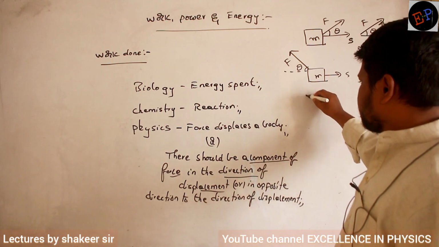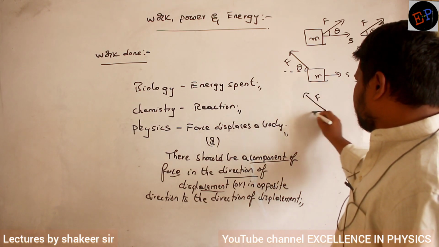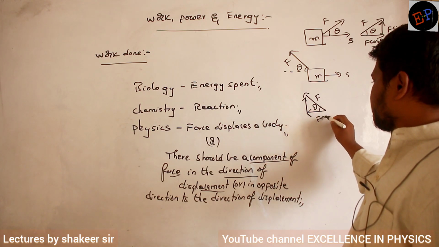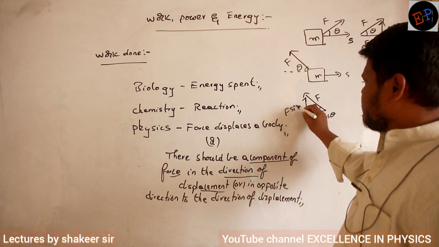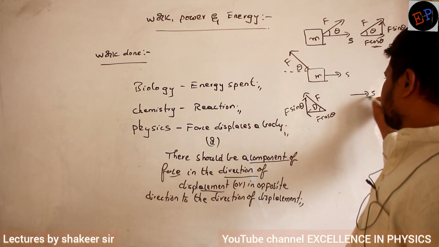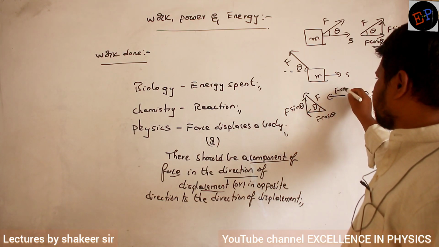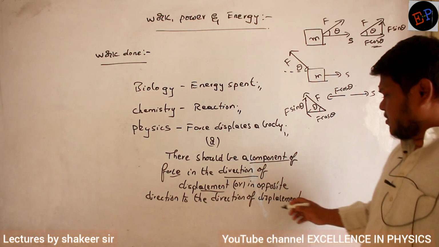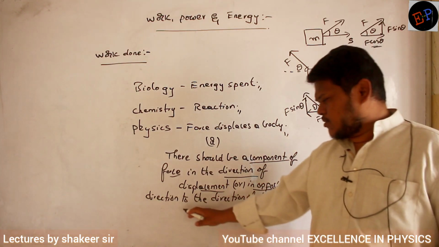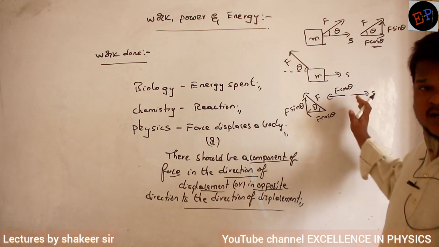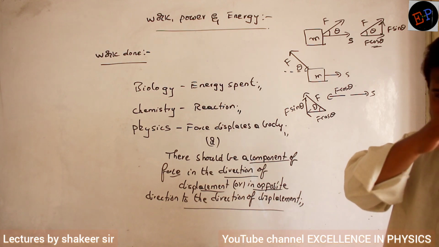Then in this condition also the same force again I can split into two components. No? Clear no? So this is also angle theta, this is F cos theta, and this is F sin theta. Clear? Now if you see here, displacement is in this direction, but F cos theta is in opposite direction. No? So then also work is said to be done. Clear? Now if you see here, in opposite direction to the direction of displacement. So there is one component of force in opposite direction to the direction of displacement, then also work is said to be done.